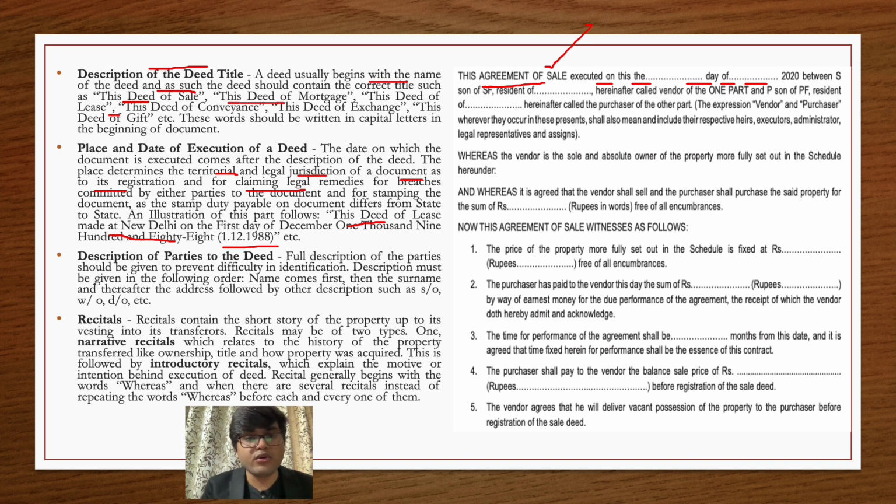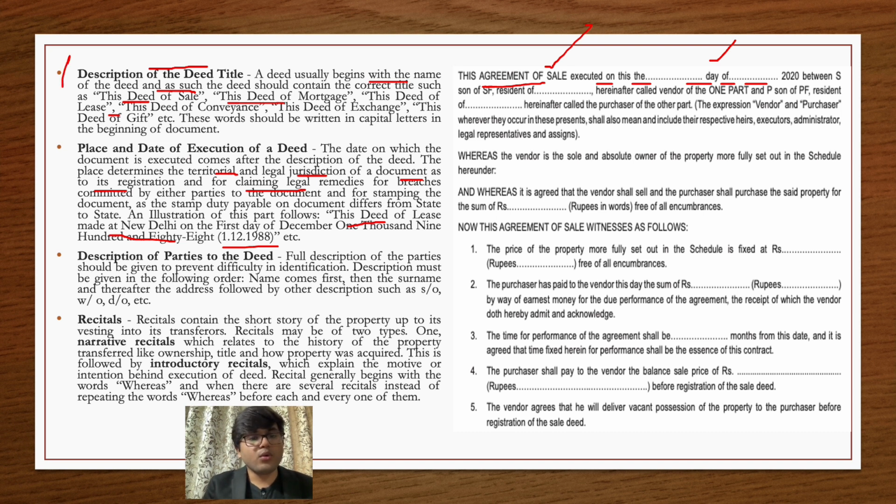So this is how you mention the second part. The first part is you give the description of the title deed. Second, you mention the place and date of execution of the deed. I'll merge it into one line: this agreement of sale executed on 10th March 2021 at New Delhi. So these are the two components which we have mentioned.